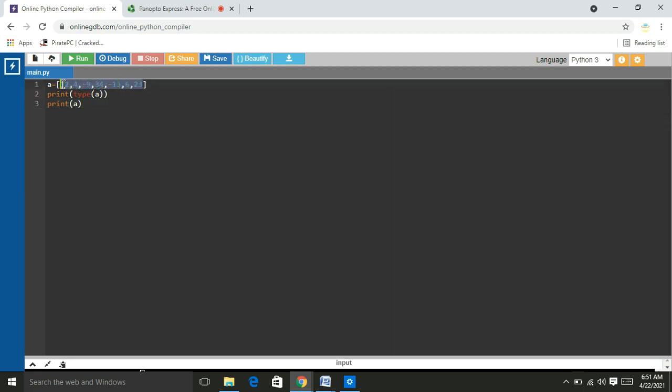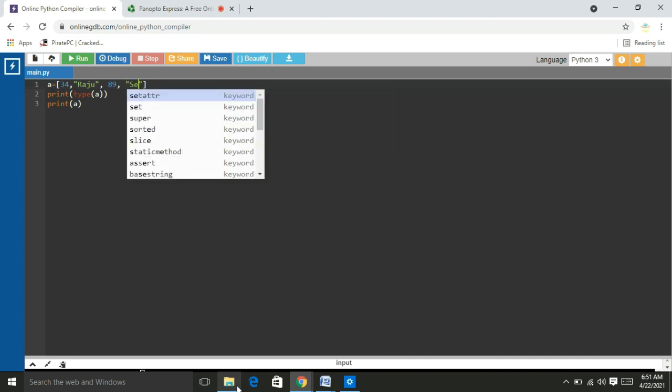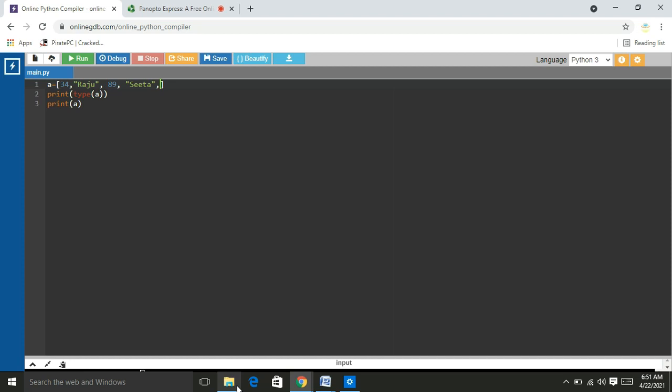Okay friends, and then I would like to create a list with different data types. Here I am going to use 34, comma, Raju, comma, 89, comma, Sita, comma, 35.098, that is a floating point value, comma, XYZ, one more string, comma, 3 plus 4j, a complex one.